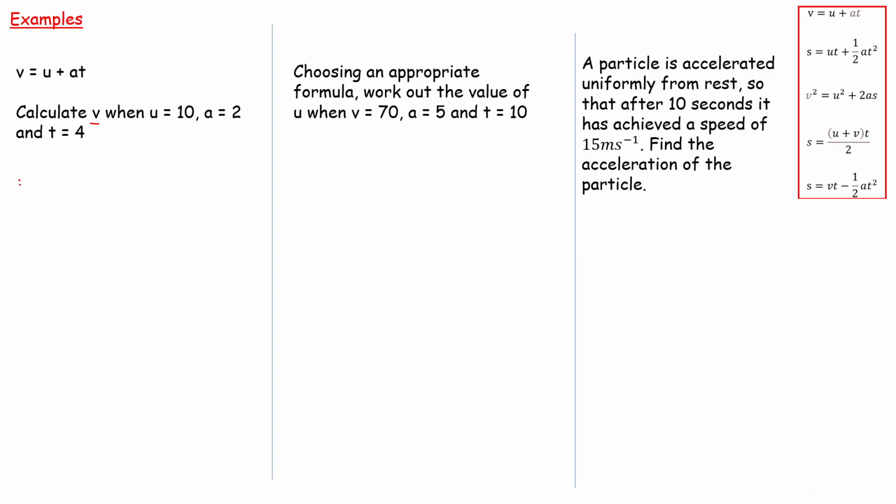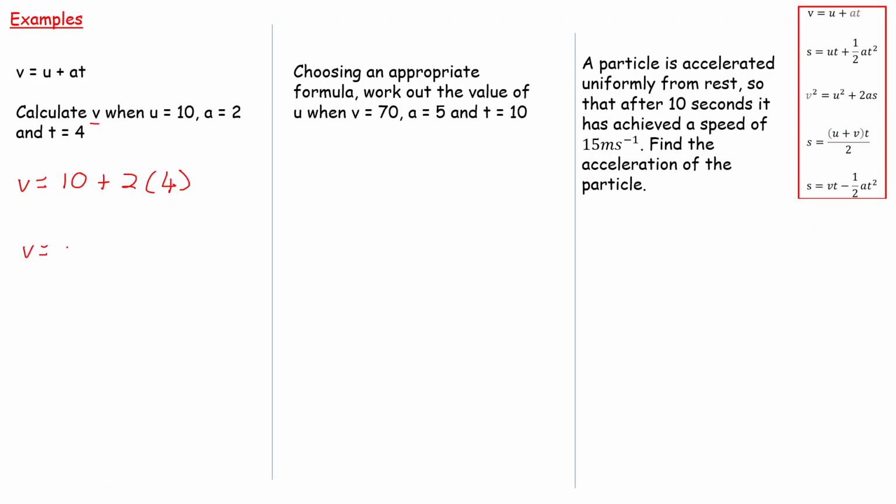So we're saying that V is equal to, using my formula, U is equal to 10, so 10 plus my AT, A is equal to 2, so I've got 2, and AT means A times T. My value of T is equal to 4. So 2 times 4. Remember, in maths, if you're timesing things together, you can use a bracket. It's a good thing to do.